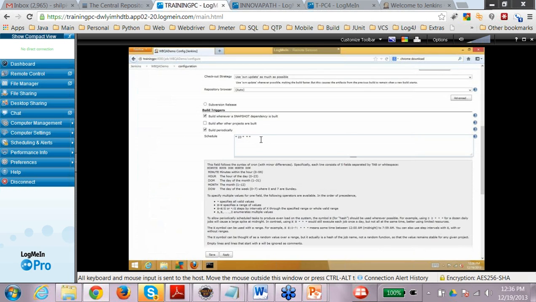So you are running at 9 p.m. every day, right? So let's say 9:10, so you can mention 9:10. And if you want to run on a particular day, let's say I want to run it on the 29th of every month, I can write something like this. So you can actually configure when you want to run the build.